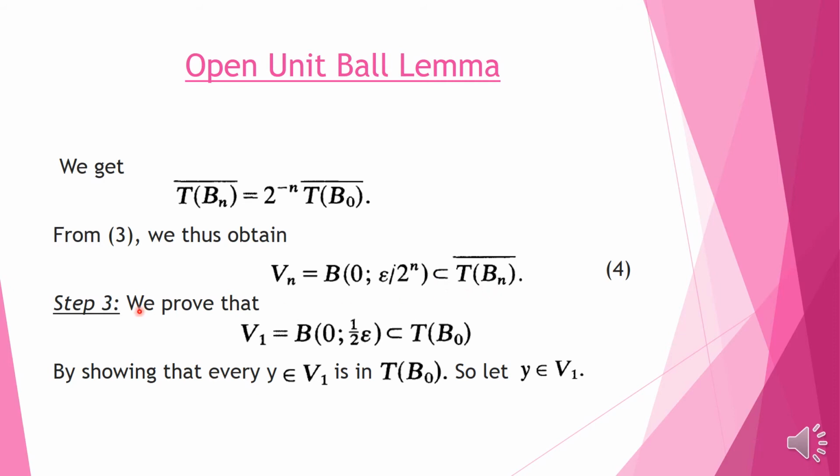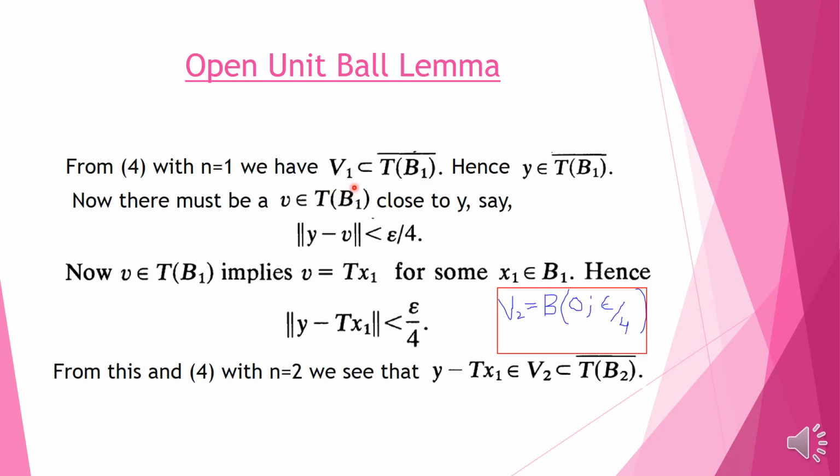Now in step 3 we prove what we wanted to prove. What is the aim of this lemma? That an open ball centered at 0 is contained in the image of the open unit ball. And we will do this by showing that if we take an arbitrary element from V1, that is from this ball, it will be in T of B0. So let y belong to V1. As y is from V1, it has radius epsilon by 2, and if we put n equal to 1, then it will be contained in the closure of T of B1.